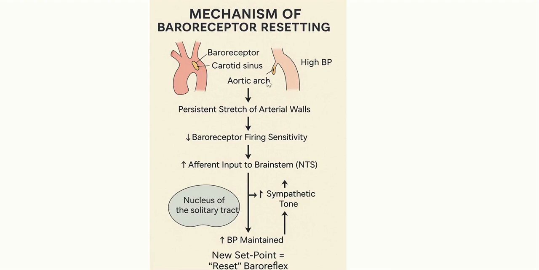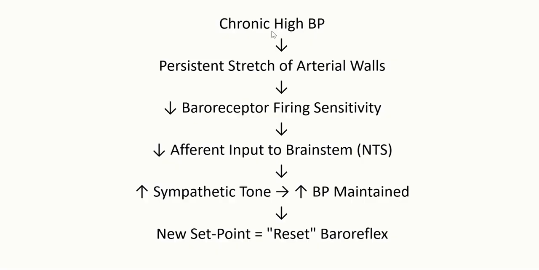So just to summarize, the baroreceptors present in the carotid sinus and aortic arch, in chronic hypertensive patients, experience a persistent stretch of arterial walls. This will lead to decreased baroreceptor firing sensitivity. So there is a structural change at the receptor level, and the amount of neurotransmitter released, or the afferent input to the brainstem, the nucleus tractus solitarius, is also reduced. At the same time, there is increase in sympathetic tone at the level of the brainstem. All these mechanisms will lead to increased blood pressure, leading to chronic hypertension. So there's a new set point at which your baroreceptors are working now. That is called baroreceptor resetting.